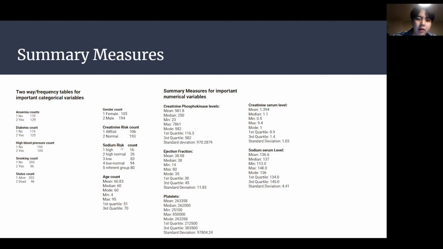And for our frequency table, we have a sodium risk level here, where it shows an individual's risk level and their counts. And then for age, we couldn't fit all of our data here for our frequency table. So instead, we decided to do a summary measure where it summarizes the mean, median, mode, min, max, and the quartiles. Moving on to our summary measures for important numerical variables. Here we use a summary function in R to summarize mean, median, min, max, mode, quartile, and standard deviation for all of our numerical variables.